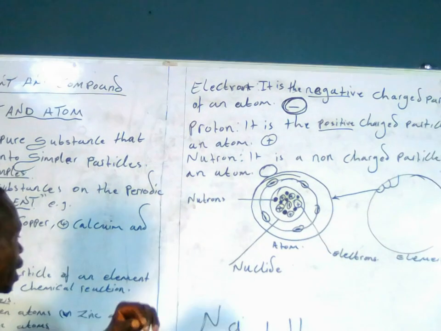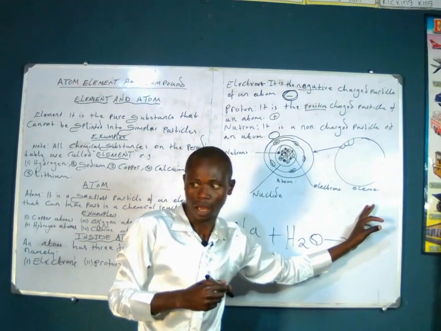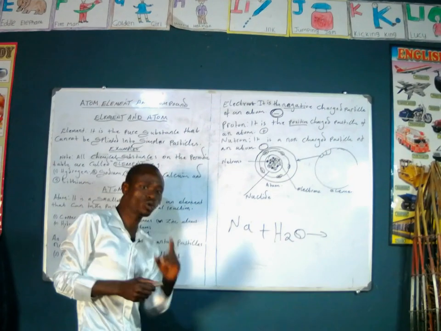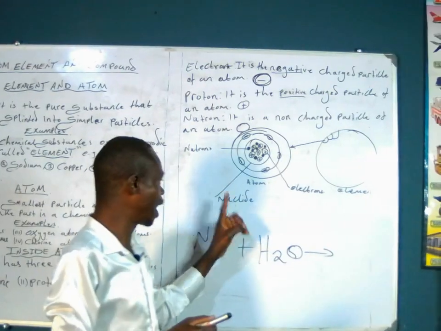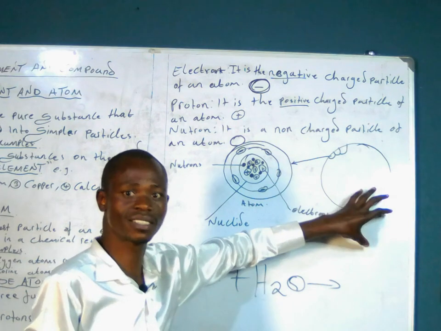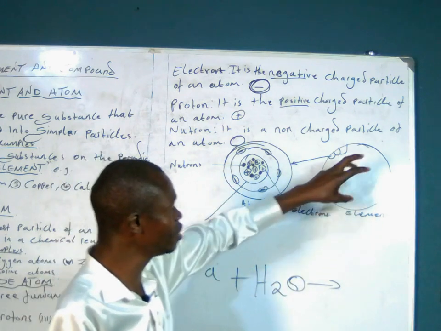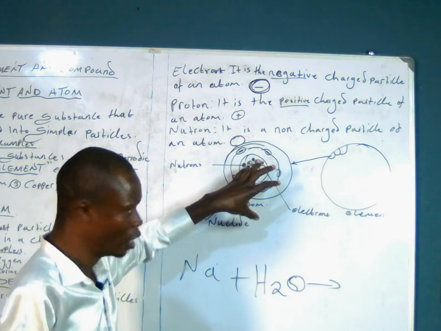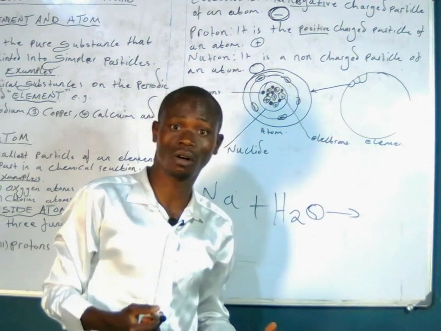Now let me explain what an atom is in relation to an element, using a diagram that I've drawn there. We need to understand that an element is not an atom, and an atom is not an element. But an element is a home, a house for an atom. It is in an element that we expect to find atoms. So in an element there are thousands of atoms.